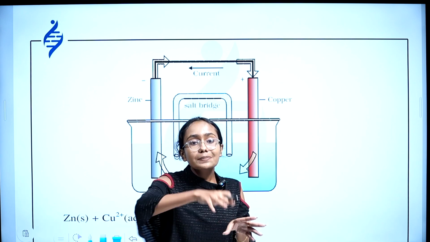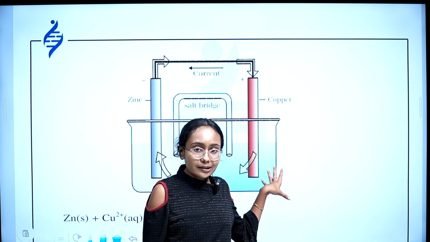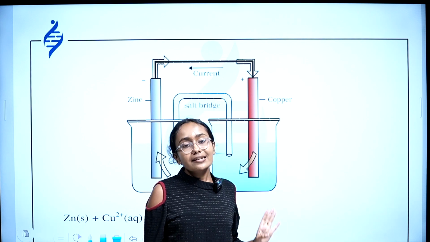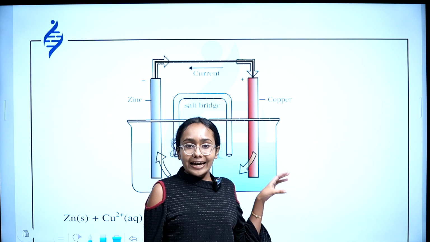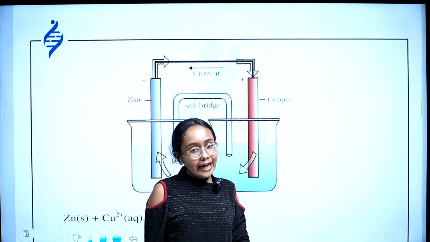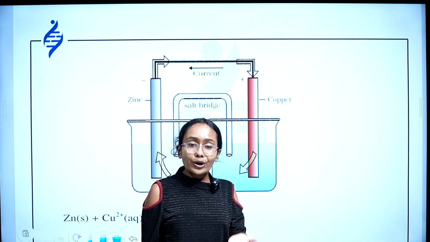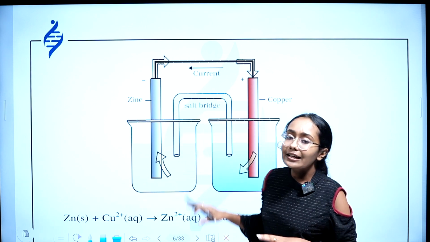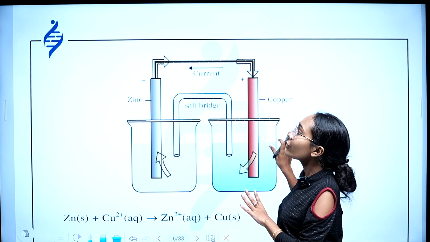Such a specification is called a Daniell cell. Means a Daniell cell is simply an example of an electrochemical cell, galvanic cell or voltaic cell.